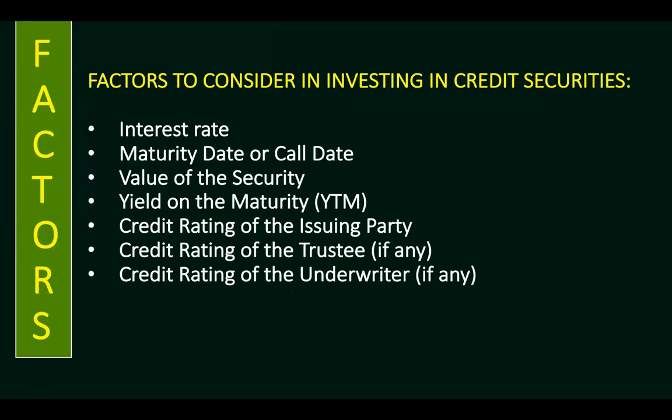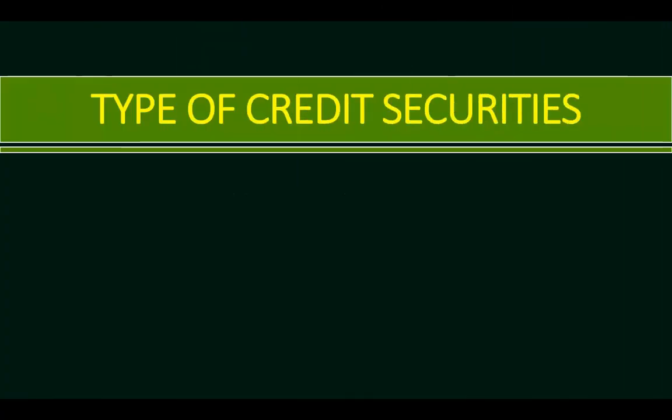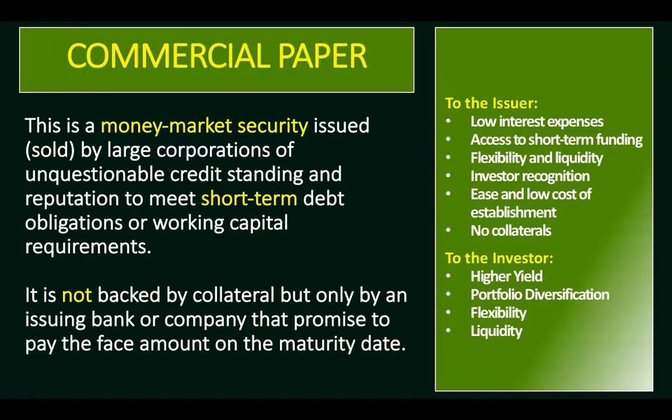Before you invest in credit securities, you have to be aware of the following factors: interest rate, maturity date or call date, the value of the security, yield on the maturity, credit rating of the issuing party, credit rating of the trustee, if any, and credit rating of the underwriter, if any. So what are the different types of credit securities? Let's start first with commercial paper.